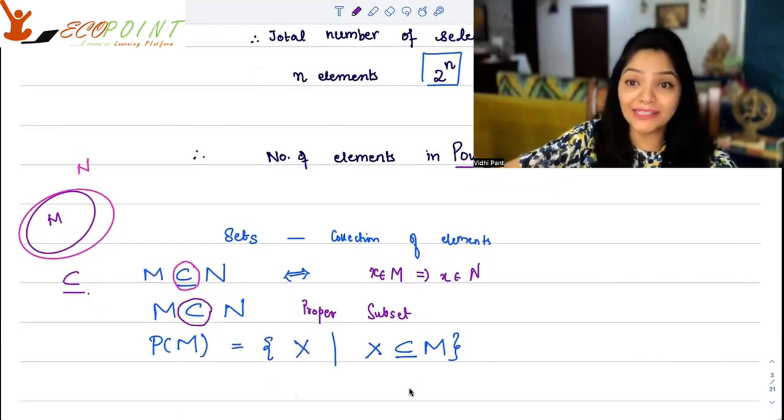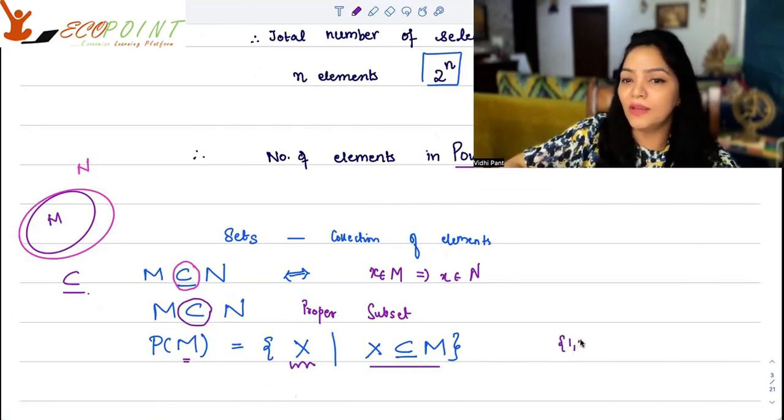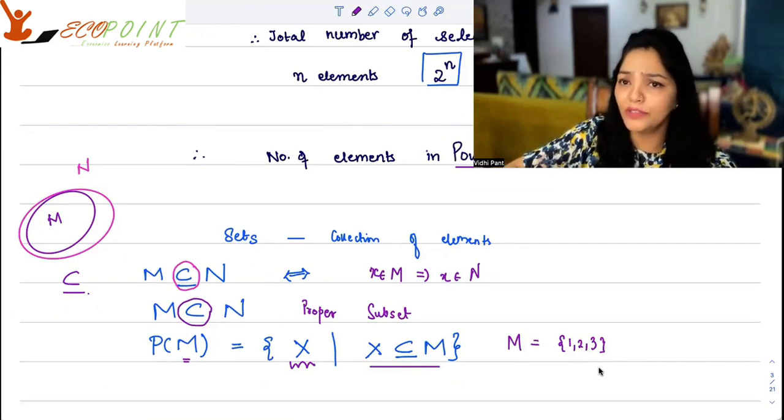Now, a power set, which contains 2 to the power n elements. A power set is basically the set of all sets that are subsets of M. If I'm talking about the power set of M, then suppose M is {1, 2, 3}, so it consists of 1, 2, and 3.